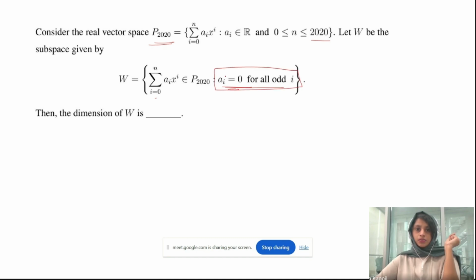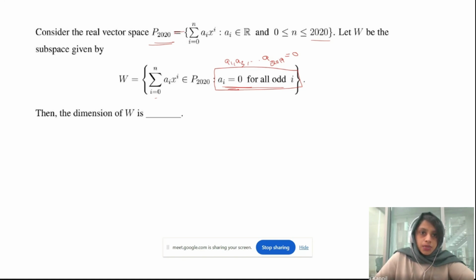Okay, so for a_1, a_3, whatever the suffix is an odd number, it will be 0, and so on up to a_2019, which should be 0. Okay, that's the W. So the P2020, consider this one. Can you tell me what will be the standard basis here? P2020 here, the standard basis will be?